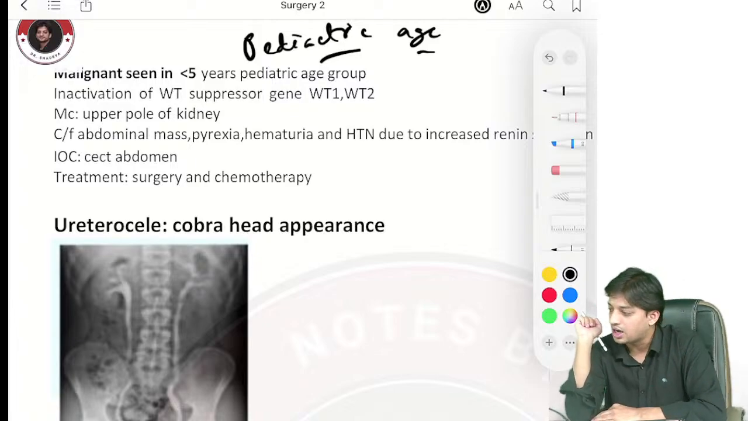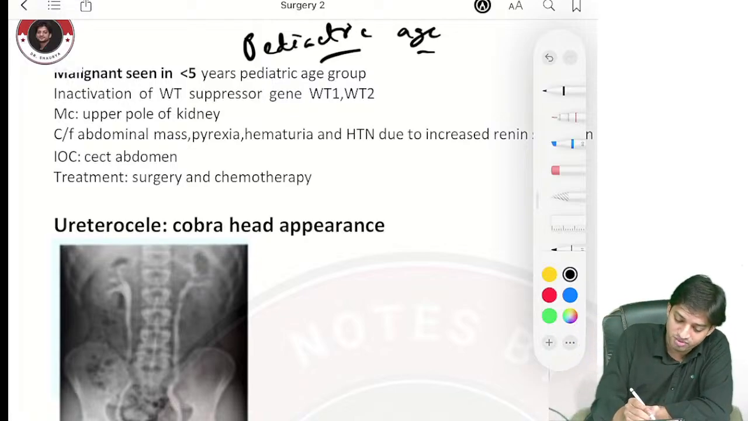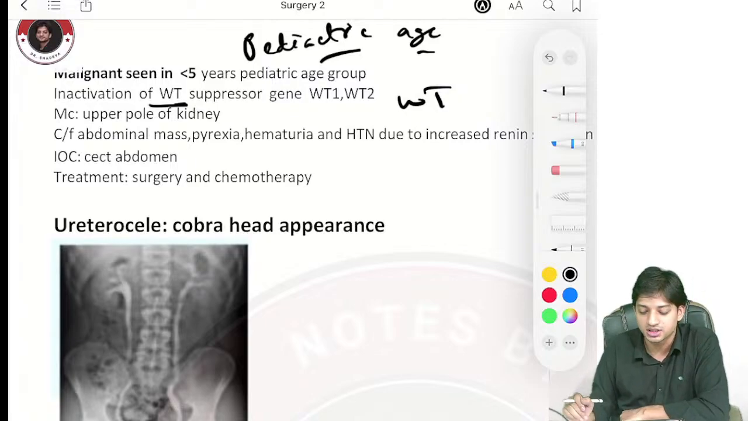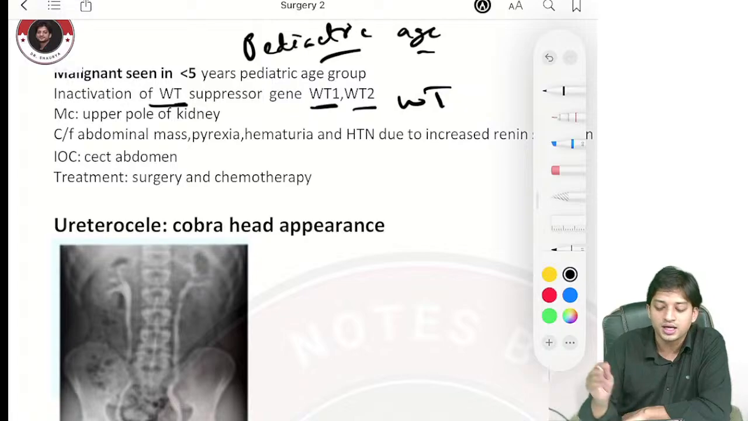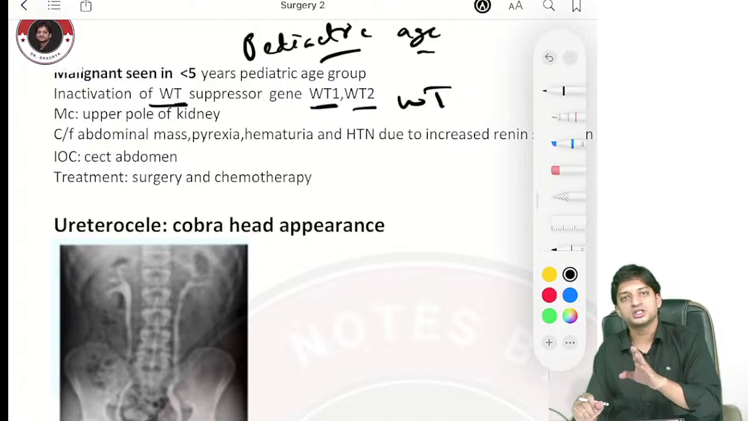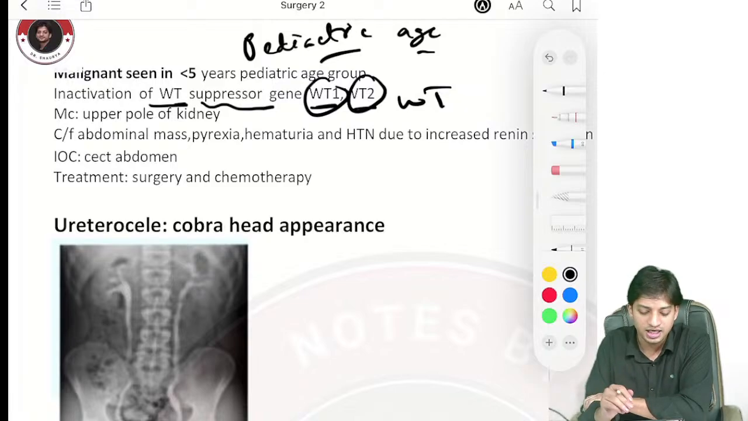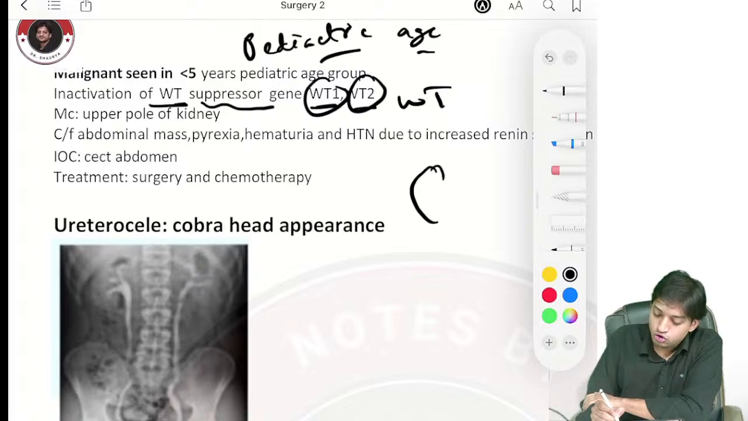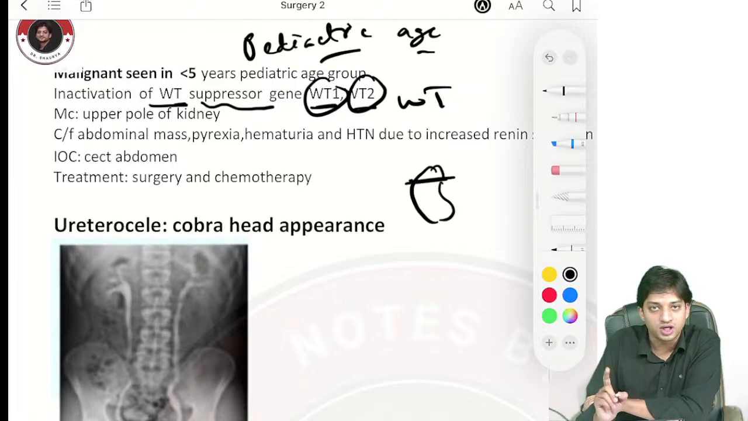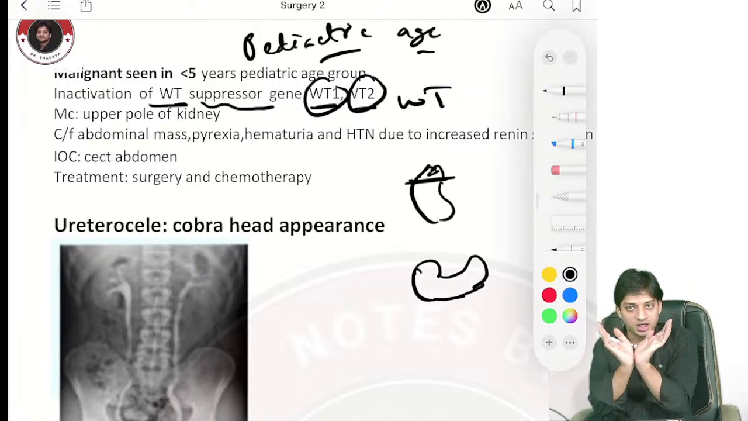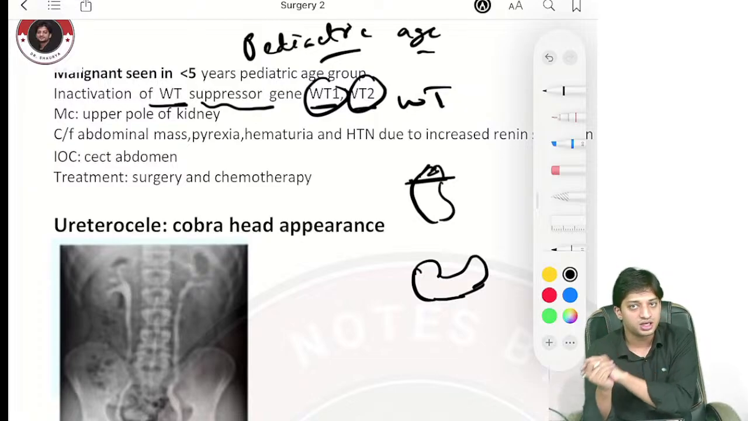In the pathology part, in Wilms tumor there will be inactivation of the WT gene, or WT suppressor gene, also WT1 and WT2. What is WT? Nothing, Wilms tumor is WT in short form. The WT suppressor genes WT1 and WT2 get inactivated and this can lead to Wilms tumor. Now, the most commonly affected part of the kidney is the upper pole. Can you recall in horseshoe kidney, the lower poles of the kidneys are fused, with a flower vase-like appearance in radiology?